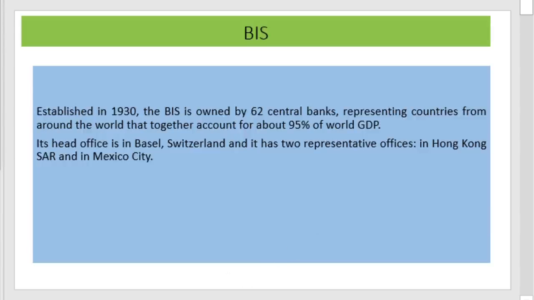The Bank for International Settlements was established in 1930. It is owned by 62 central banks representing countries from around the world that together account for 95% of GDP. Its head office is in Basel, Switzerland. It has 2 representative offices in Hong Kong and in Mexico City.